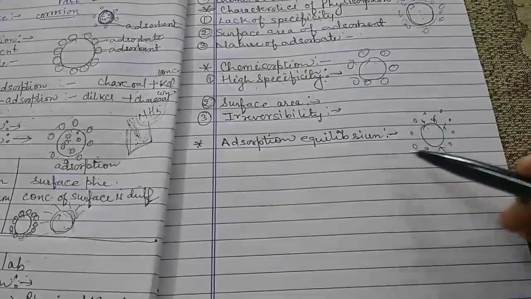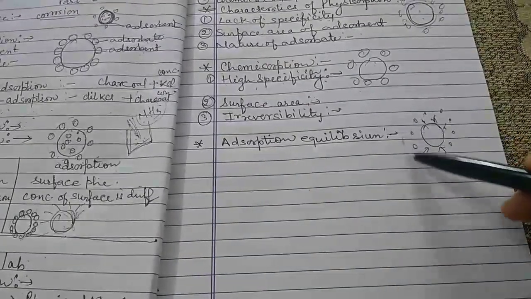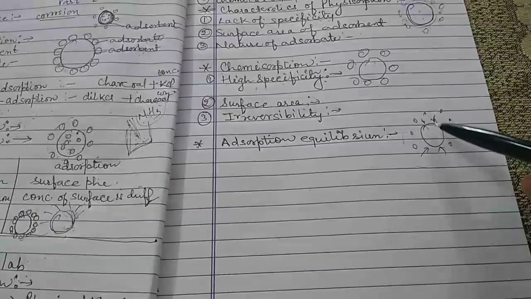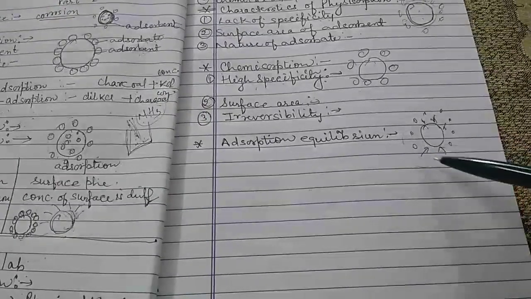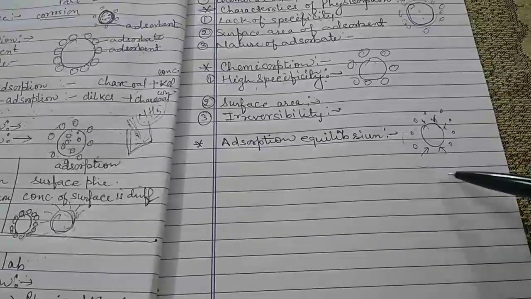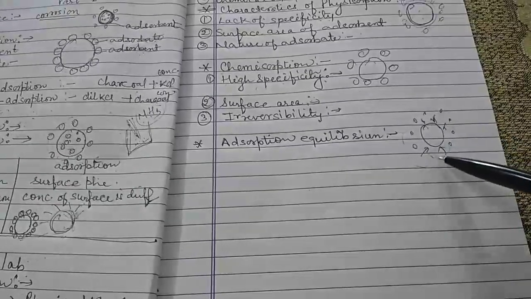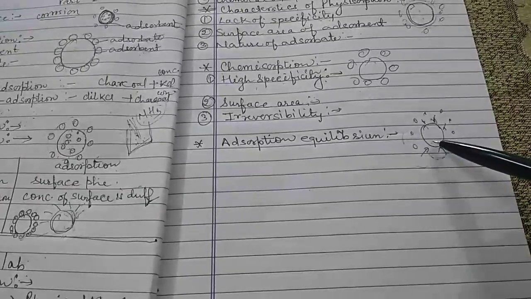So it is assumed that the layer of the gas molecules on the surface of the solid cannot be more than one molecule in depth, and such a layer is known as the unimolecular layer.